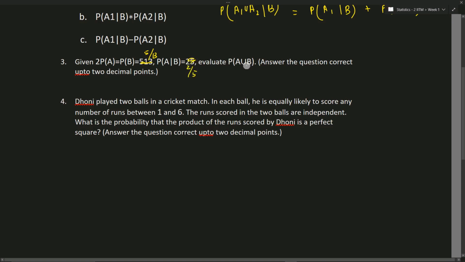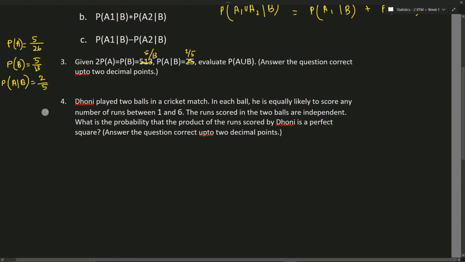Evaluate P of A union B. They have given us P of A as 5 by 26, P of B is 5 by 13, and P of A given B is 2 by 5.